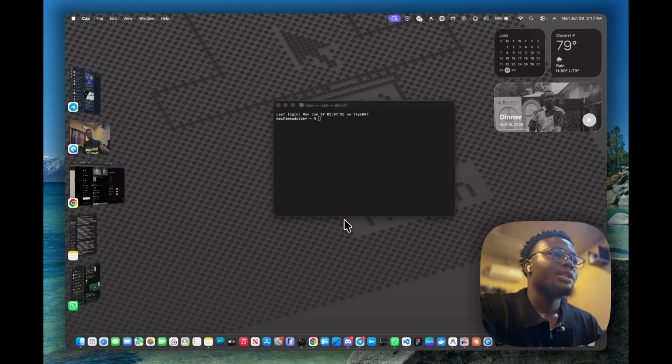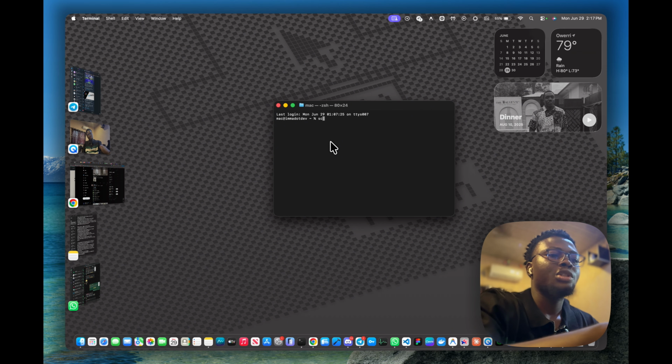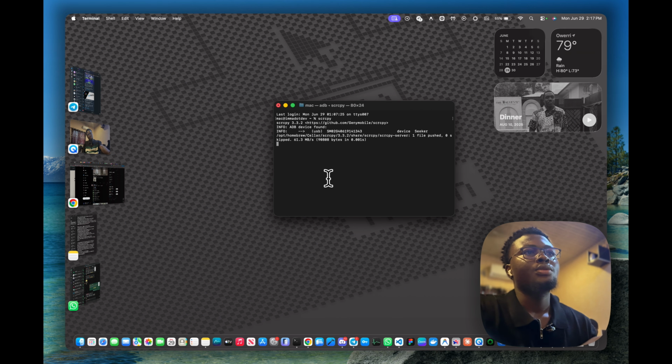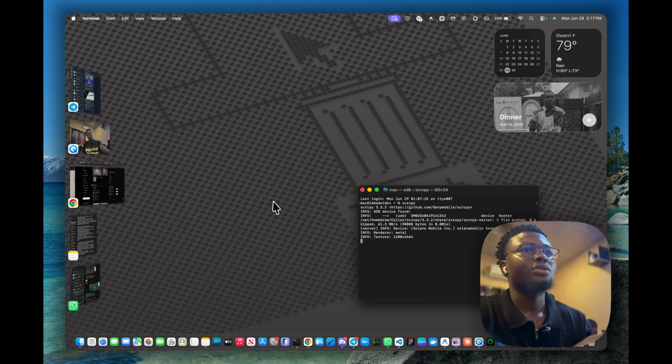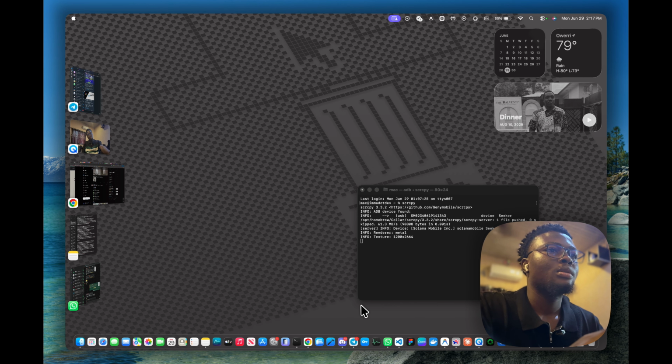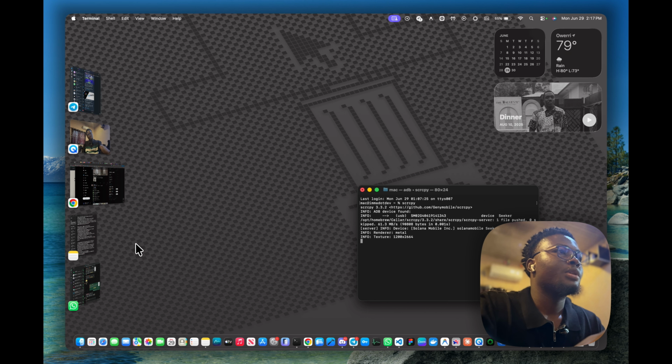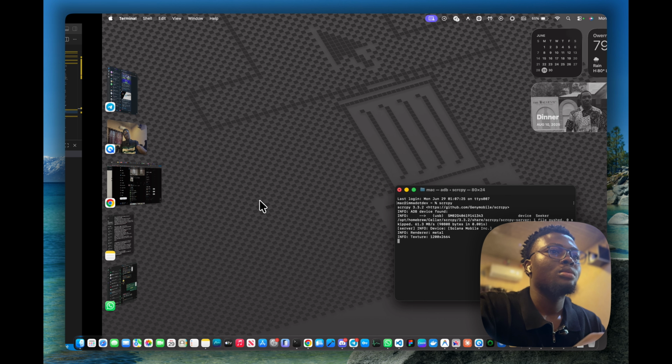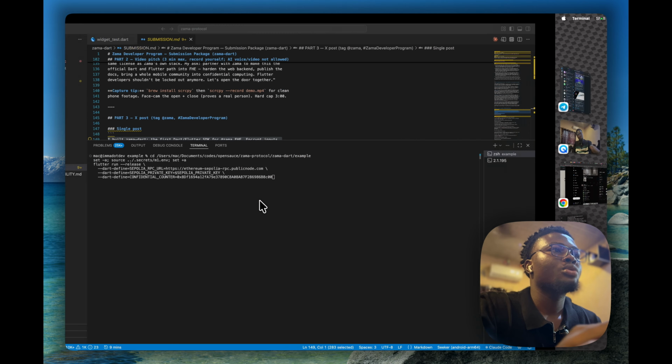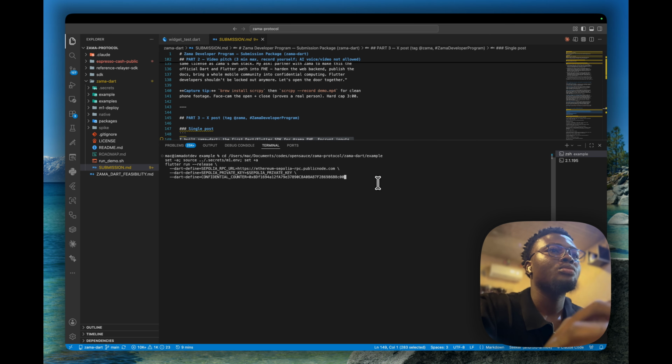So for a demo, I'm going to share my screen using screen copy so you can see what's happening on my mobile device. While that's happening, I'm also going to run the mobile app, which is going to be our demo.